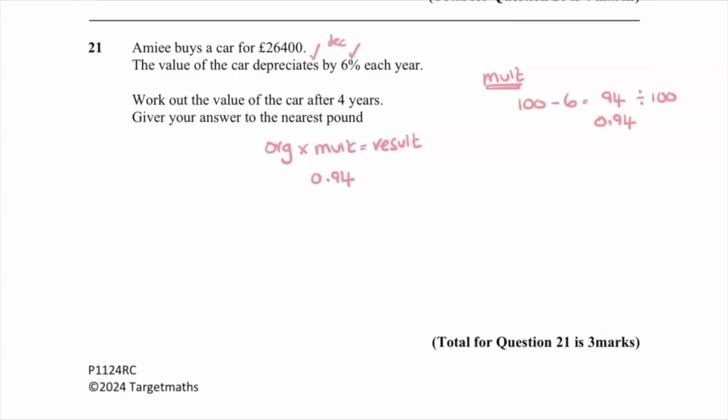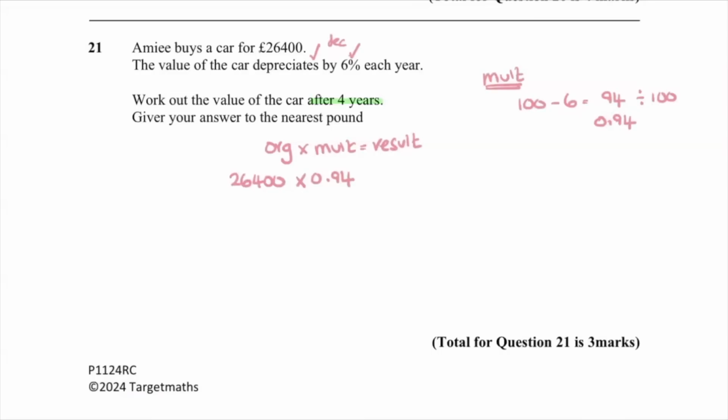Read the question carefully, because it's not always automatically the original that they give you. It depends on the question. Sometimes they give you the answer after it's performed, and then you would put that in the result. But we've got the original. The original cost is 26,400, and that will get timesed by the multiplier. But if I read on, I can see that the value of the car needs to be found after 4 years. I've got a period of time.